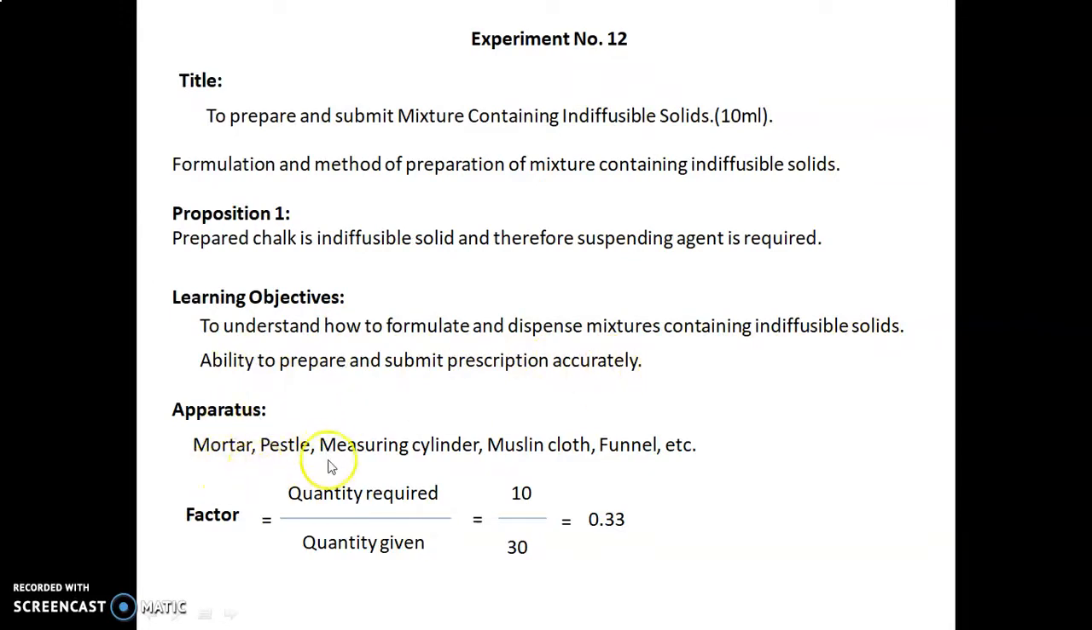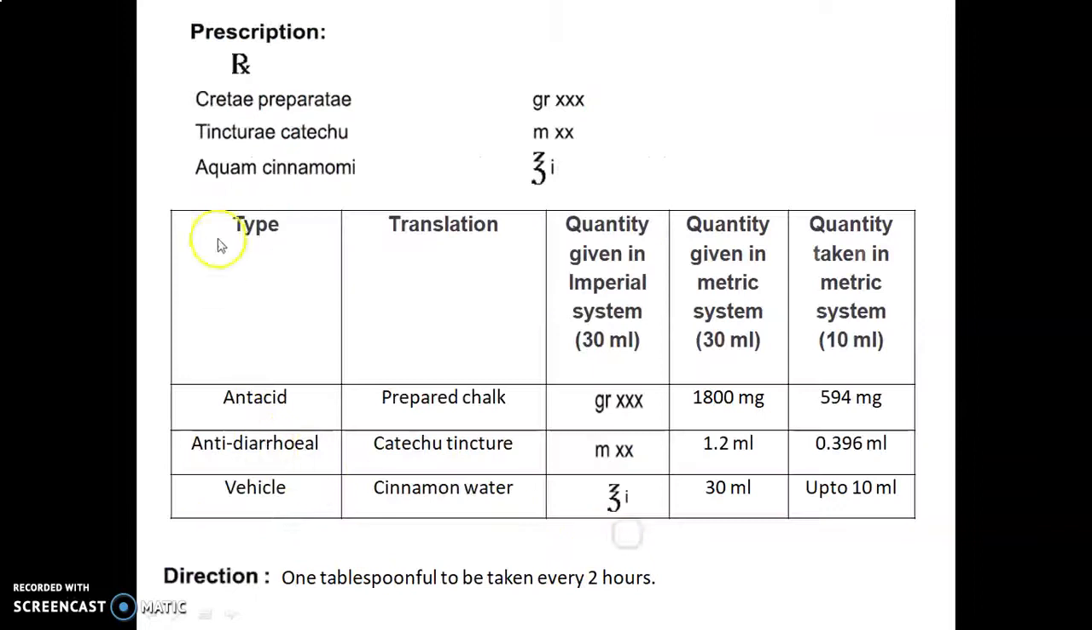Apparatus required are mortar, pestle, measuring cylinder, muslin cloth, funnel, etc. Factor is calculated as quantity required upon quantity given, that is 10 upon 30, which is equal to 0.33. The prescription is written here with the Latin term Rx. So let's discuss in detail the formulation table, and we are going to discuss this prescription in this formulation table. Type, that is the name of the ingredient.